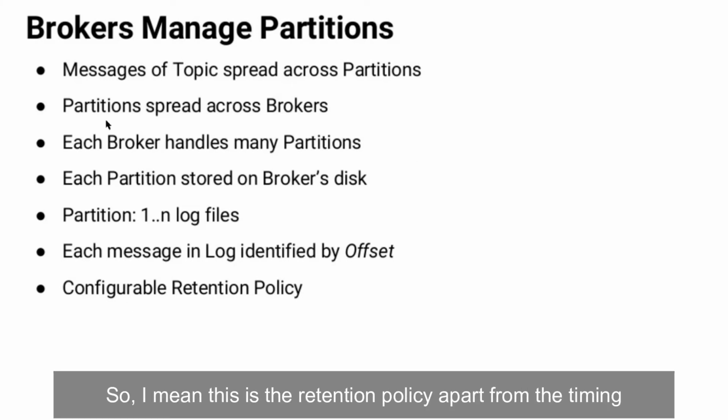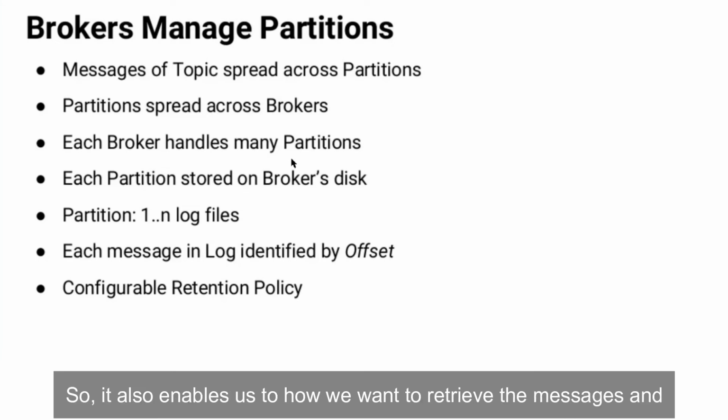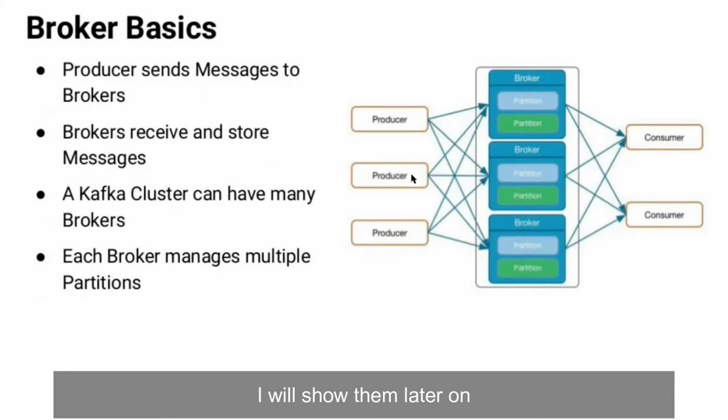So I mean, this is the retention policy. Apart from the timing, how long we want to retain that message, it also enables us to decide how we want to retrieve the messages, and that is also functionality. It is available in the components in Talend. I'll show them later on.